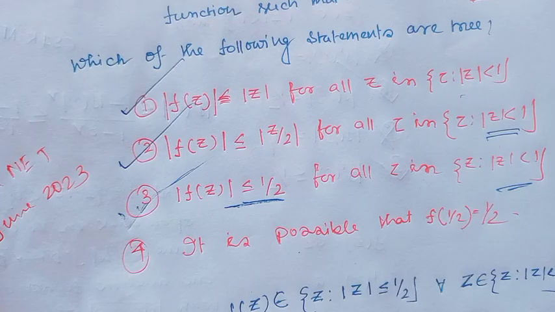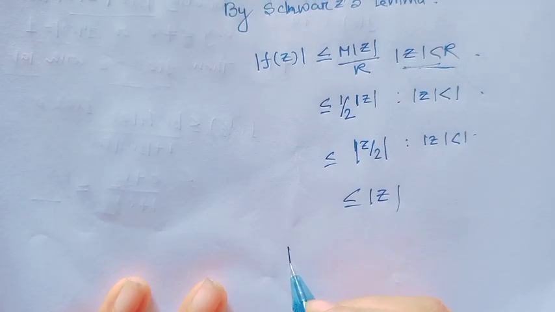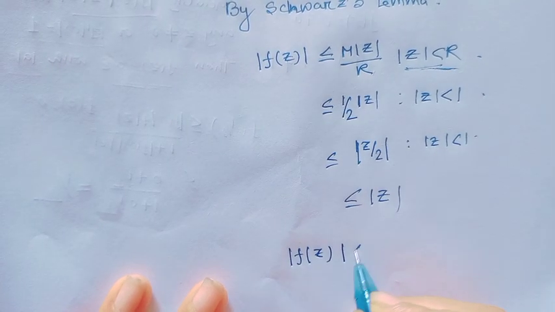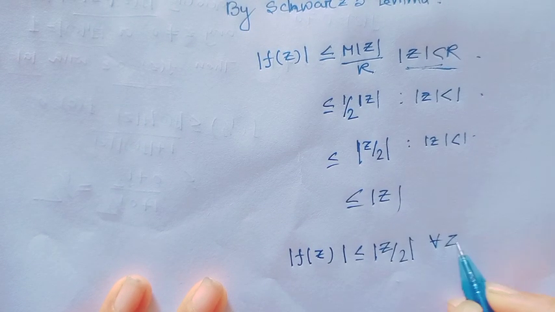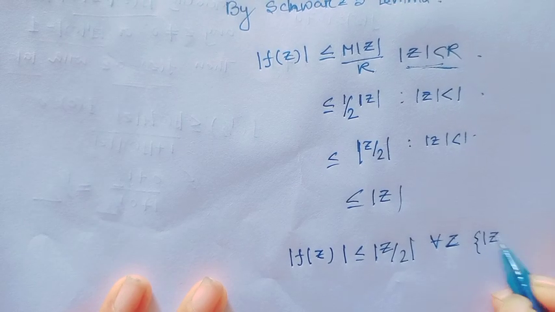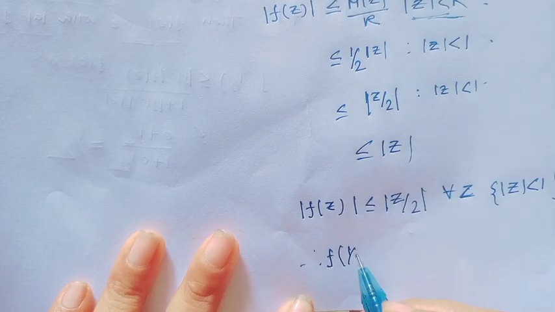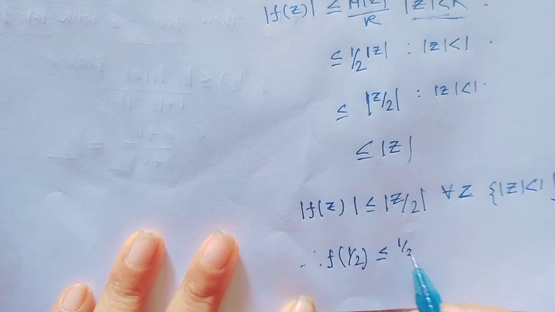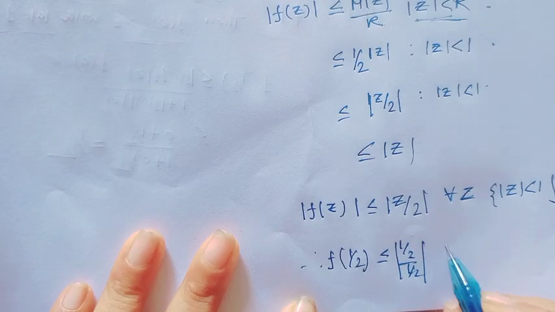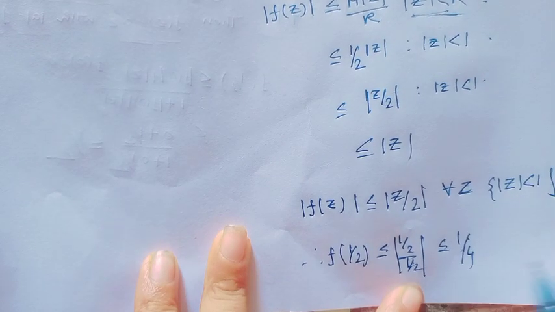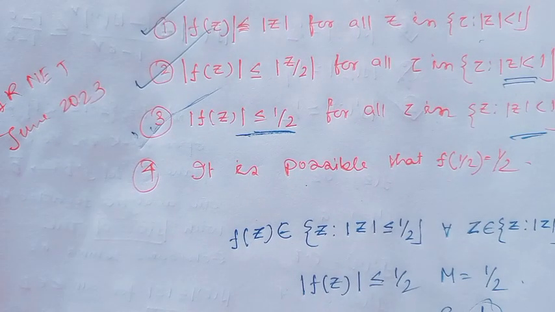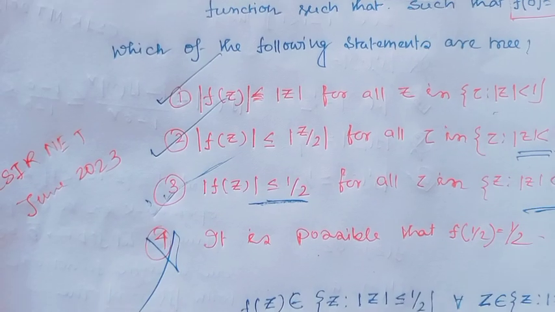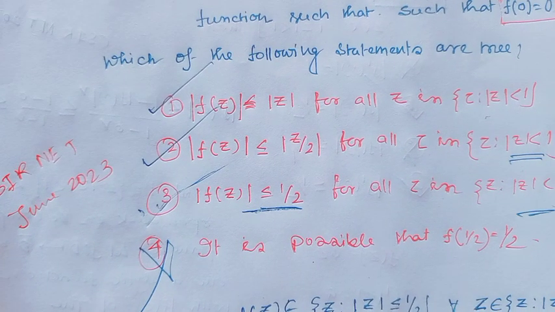And option 4, it is possible f(1/2) = 1/2. Since here I have got |f(z)| ≤ |z|/2, and this is true for all z such that |z| < 1, that means f(1/2) would be ≤ (1/2)/2, which is 1/4. So it is not possible that f(1/2) = 1/2. This is a wrong option. That means option 1, option 2 and option 3 are right options.